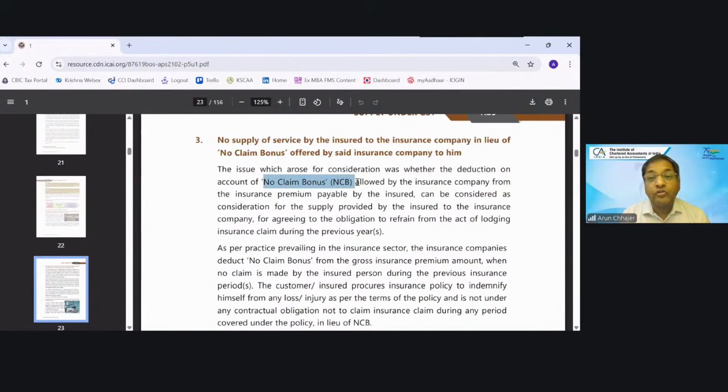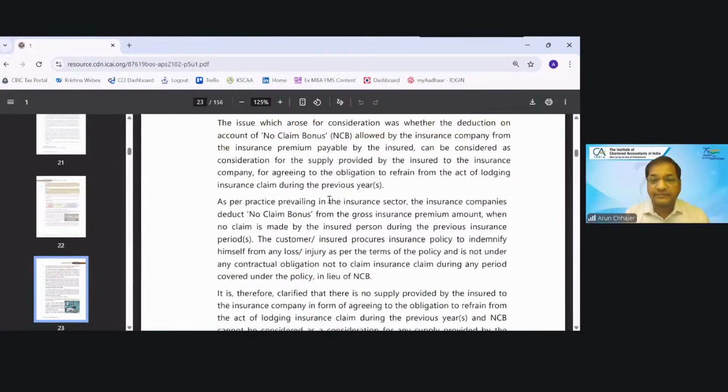Similarly, NCB, no claim bonus. Suppose if I have not taken a claim this year, the next year premium would be reduced by the NCB. Then will it be treated as supply from the insured person to the insurance company, or will it be treated as a barter transaction, something like that?